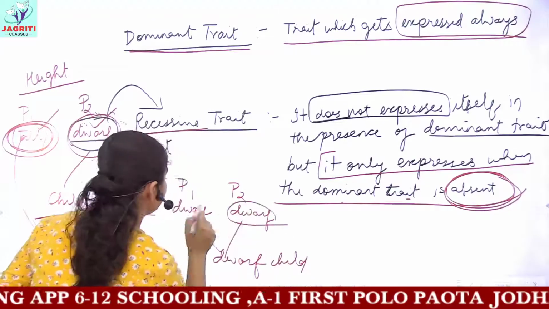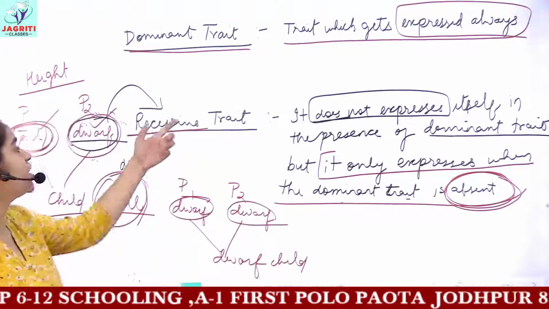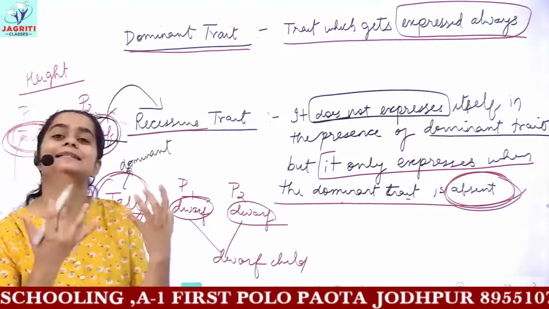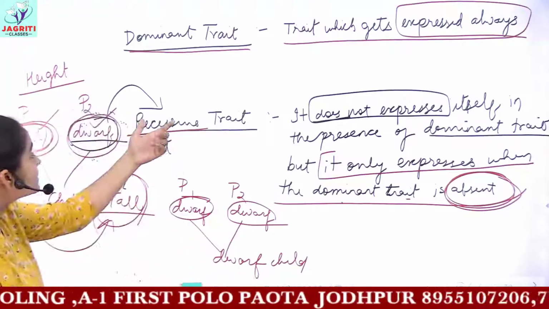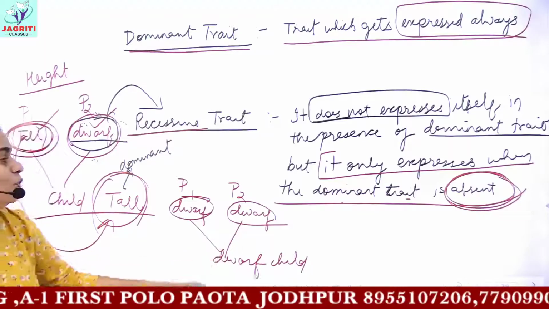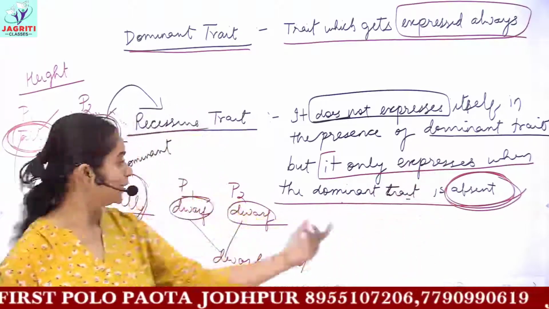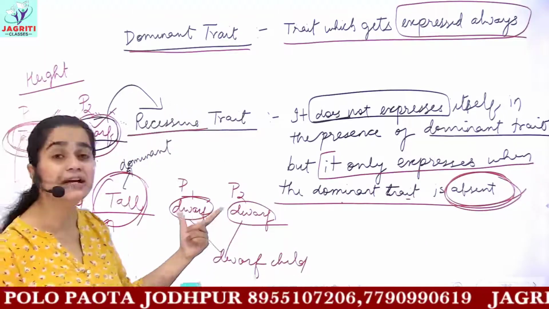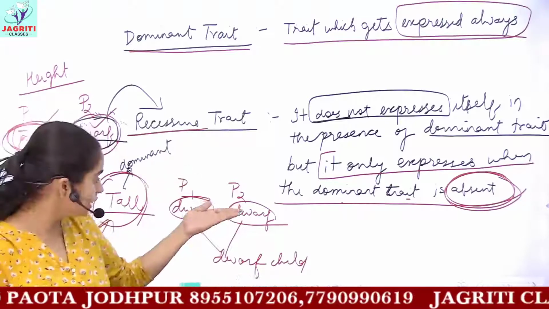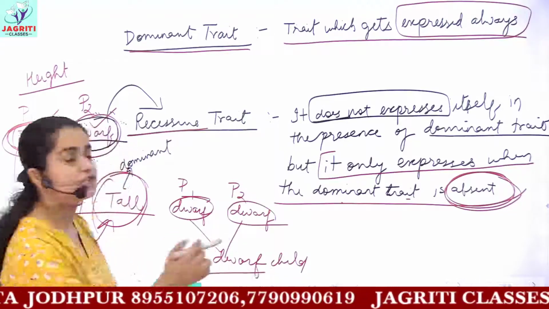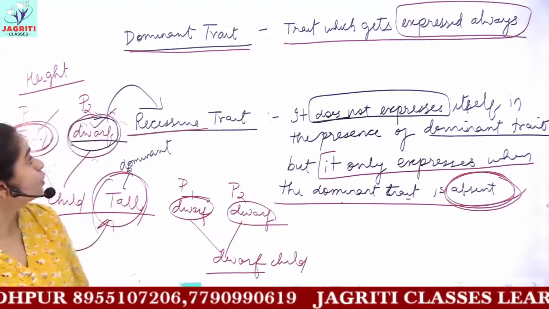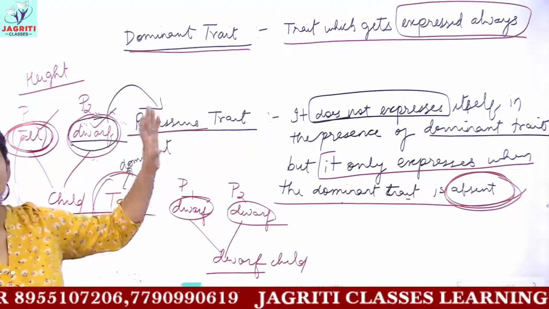The recessive one. So we say that generally the recessive trait does not get expressed, but it gets expressed when the dominant trait is absent. Because in this example, the dominant trait tall was absent, so the recessive gets expressed and the child is dwarf. So these are the two terms. I hope this is clear.